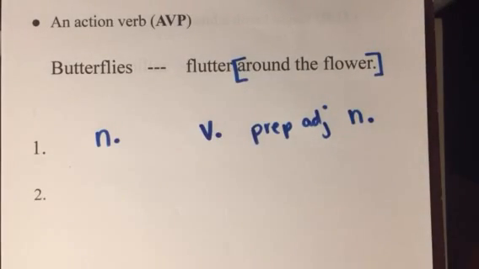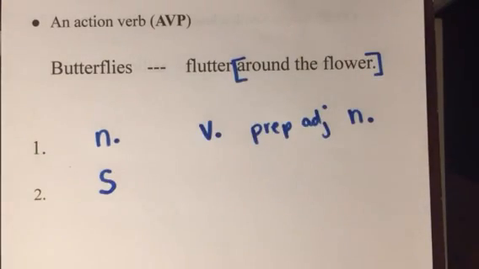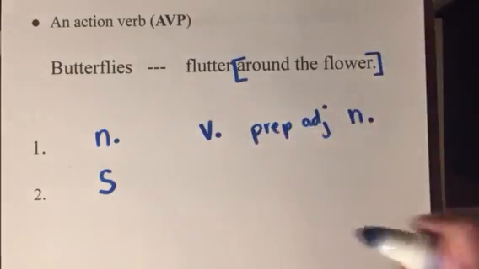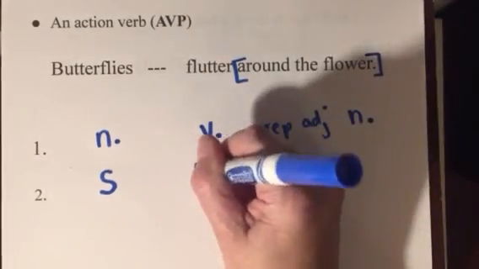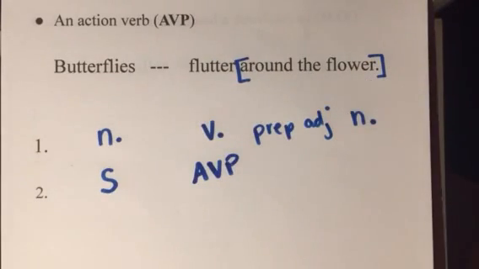So, second level, what are we talking about? Butterflies is the subject. What are we saying about them? Well, we're saying they're fluttering, and that's definitely an action, so AVP. Then if there's anything in a prepositional phrase, you just leave it alone. You don't call it anything. It can't be a direct object. You're done.